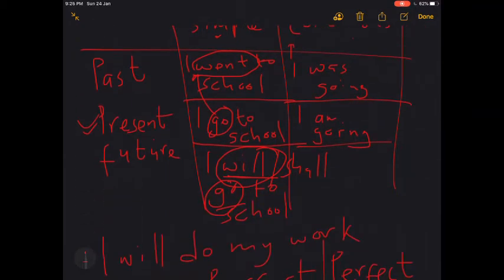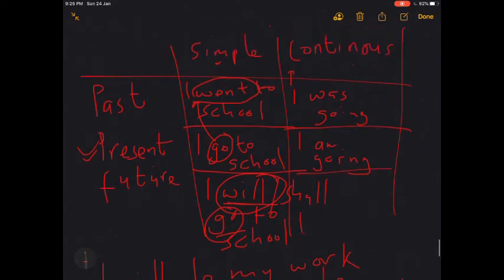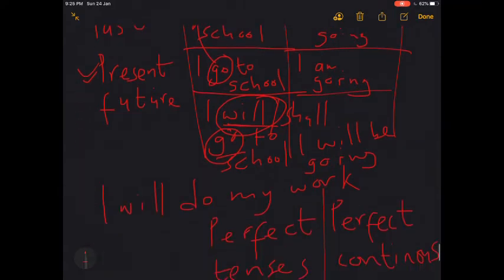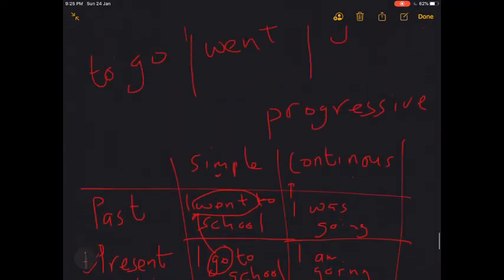And in the future continuous tense, I'll say, I will be going. Now, another sentence which will make more sense, I will be sleeping at 10. It has not happened yet. That means that if you try calling me at 10 o'clock, I will be in the process of sleeping.